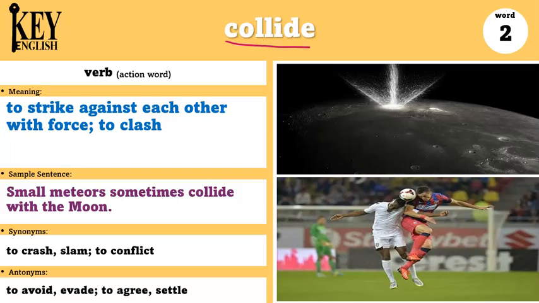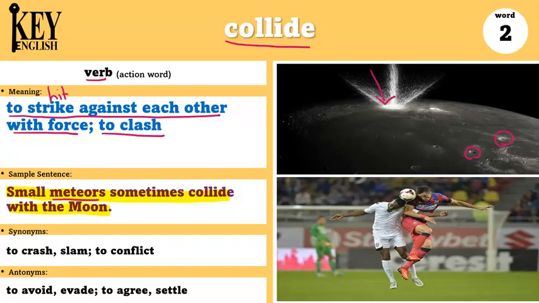Our next word is collide. Collide is a verb, and it means to strike against each other with force. And here strike means you are hitting something. Or it can be to clash, which is also to hit against something. The example says, small meteors sometimes collide with the moon. If you ever see pictures of the moon, then you can see all of these little holes or craters on the moon, and they're caused by small meteors or rocks crashing into the moon.